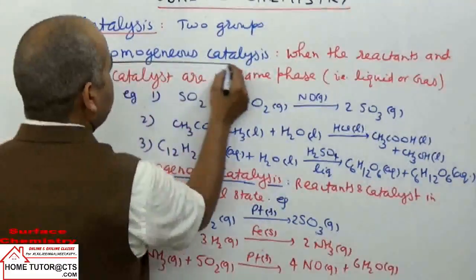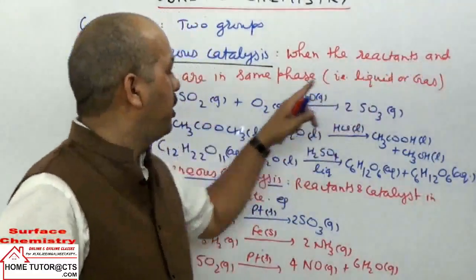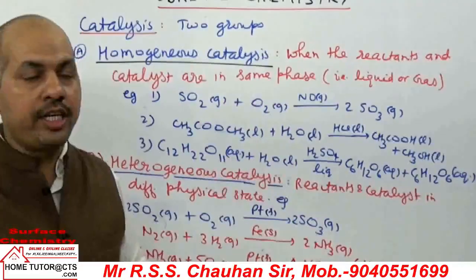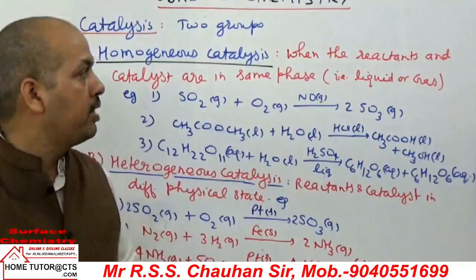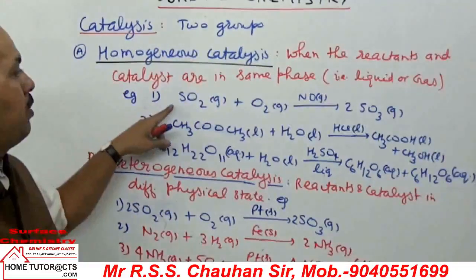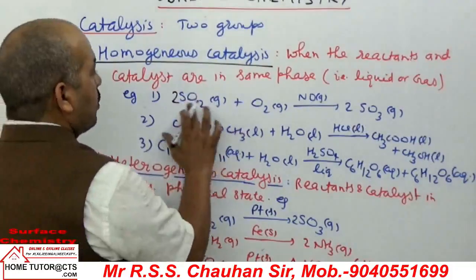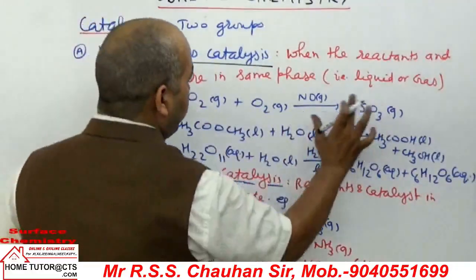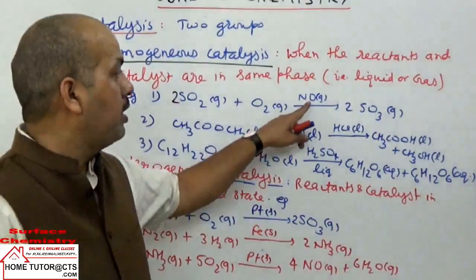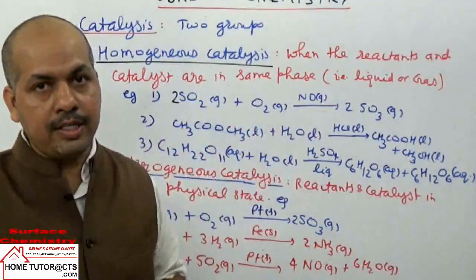What is the definition? When the reactants and the catalyst are in the same phase, the same physical state, maybe liquids or gases, it is called homogeneous catalysis. For example, first we take the oxidation of sulfur dioxide to sulfur trioxide, SO2 plus O2 gives SO3. NO gas is the catalyst, so the reactants, product and catalyst are all in the same physical state, the gas phase.